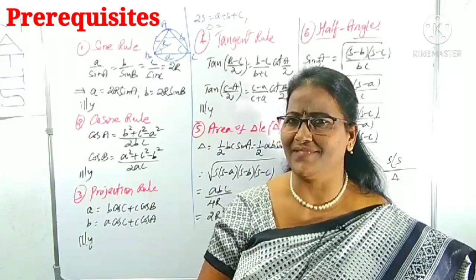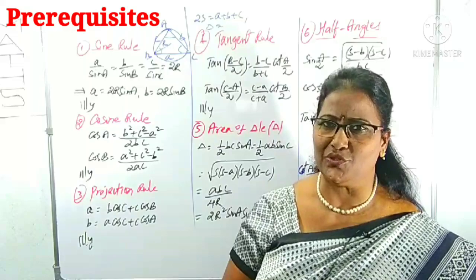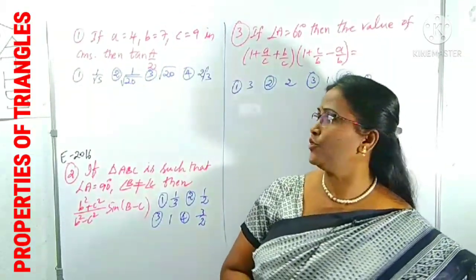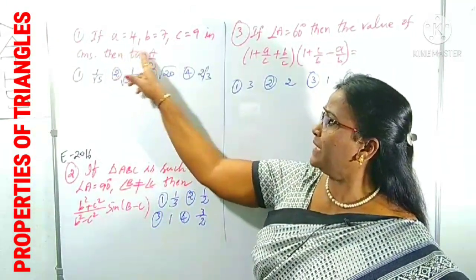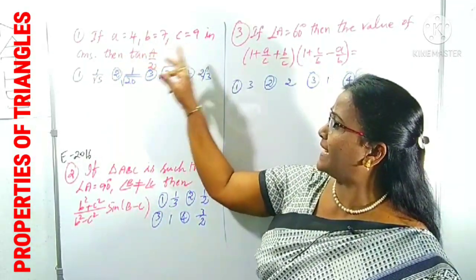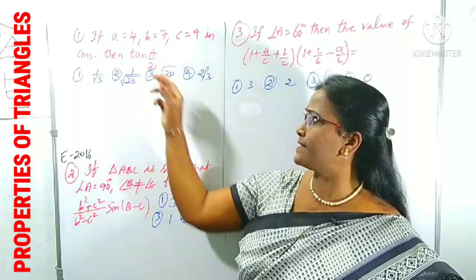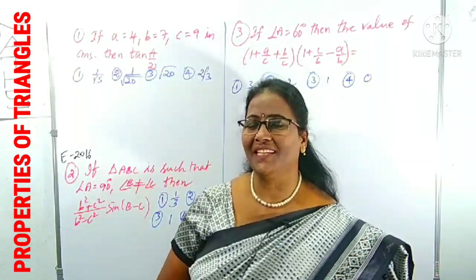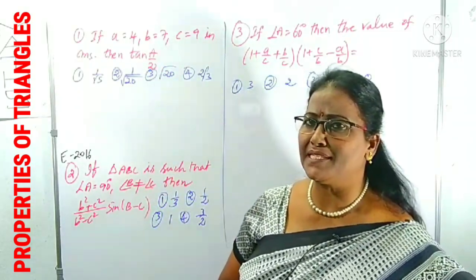Are you ready? Yes, without delay I will start the questions. Look at question number 1. Here, a, b, c are the sides of the triangle: a is 4, b is 7, c is 9 centimeters, and he is asking for tan A/2. Sides are given. What is the tan A/2 formula?